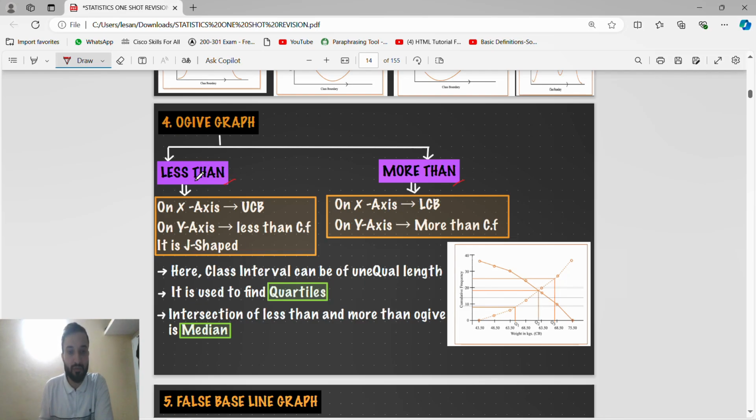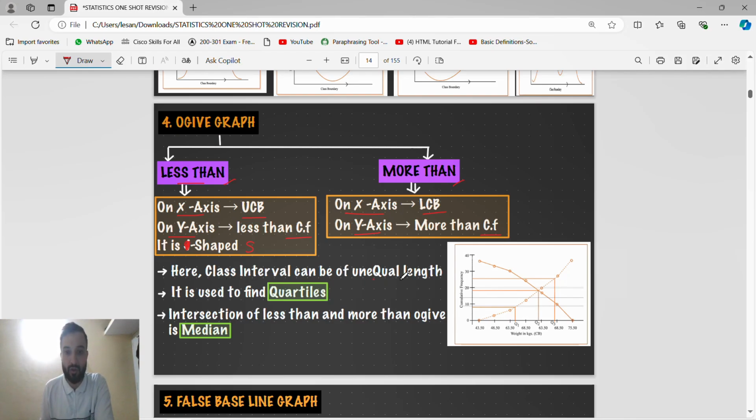For the less than ogive curve, on the x-axis we want the upper class boundary. For more than, on the x-axis we want the lower class boundary. On the y-axis, less than cumulative frequency. On the y-axis, more than cumulative frequency. Okay, sorry, it is not J-shaped, it is S-shaped. So what will happen in the ogive graph?